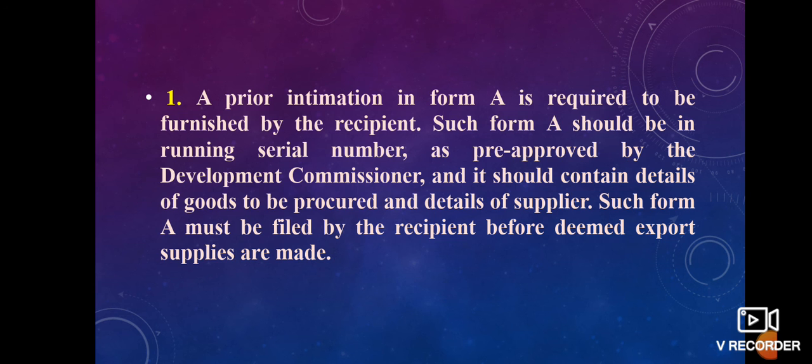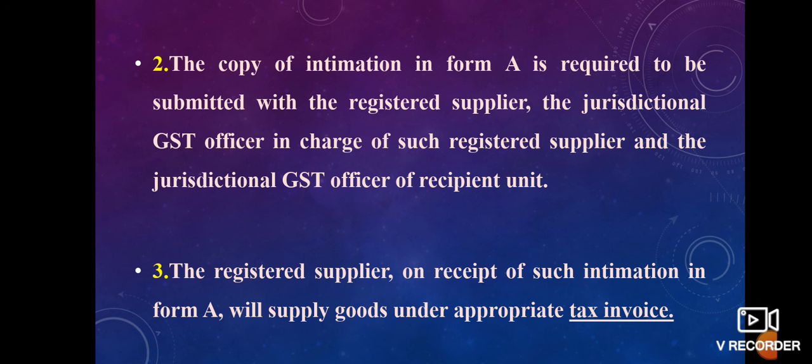Such Form A should be in a running serial number as pre-approved by the Development Commissioner, and it should contain details of goods to be procured and details of supplier. It should include both the details of goods as well as the details of supplier. Such Form A must be filed by the recipient before deemed export supplies are made.